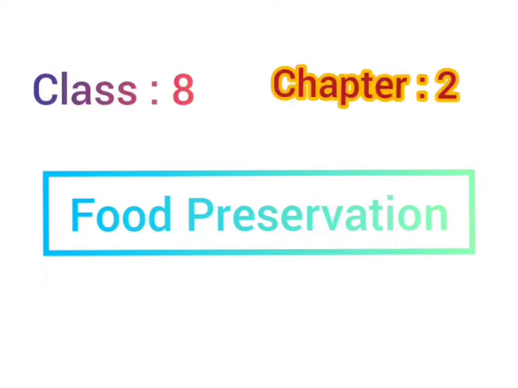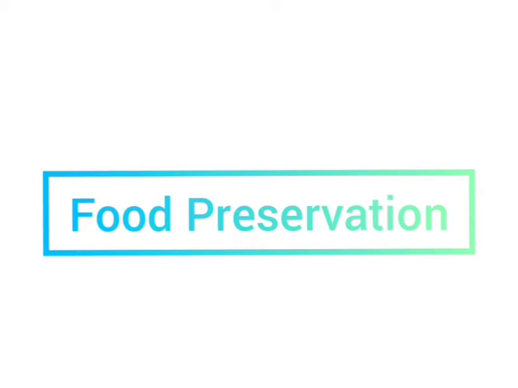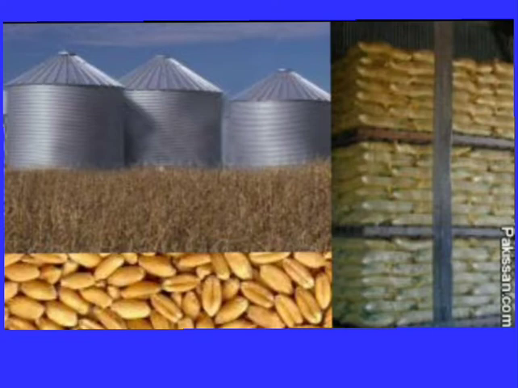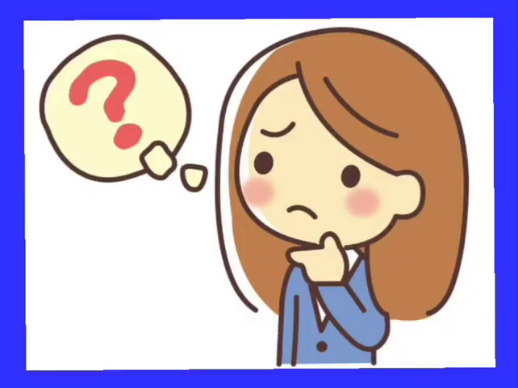Hello students. Now the topic that you have to learn is food preservation. In chapter 1 you have already learned about the methods to preserve and store food grains, right? In crop production and management, we discussed how to preserve and store food grains for a longer period of time. How do we preserve cooked food at home, right? Are the same methods we use to preserve food at our home? No, the methods are totally different.